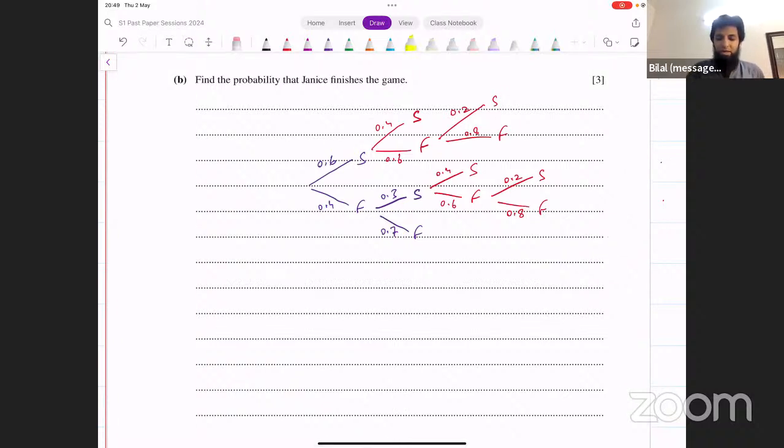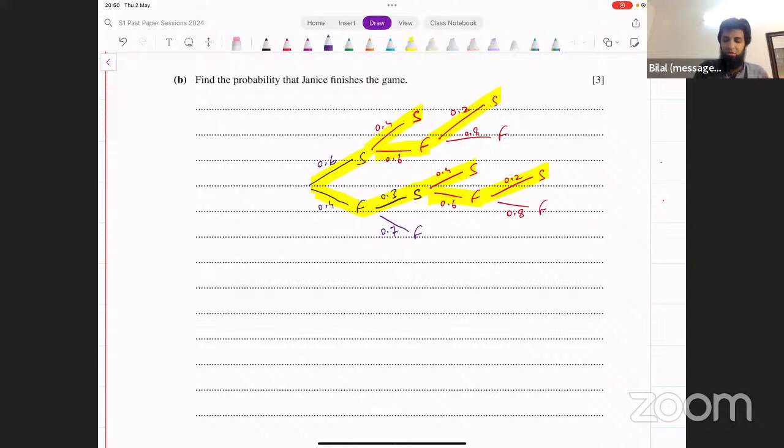Now, what are the possible cases for that? She's successful here and successful again. She's successful the first time and then fails and then is successful. Or she fails the first time and then is successful and then is successful. She fails the first time, then is successful and then fails and then is again successful. These are 4 pathways that we've got. We find the probabilities for each of these paths and then add them up together. Okay, and that's going to give us the result.